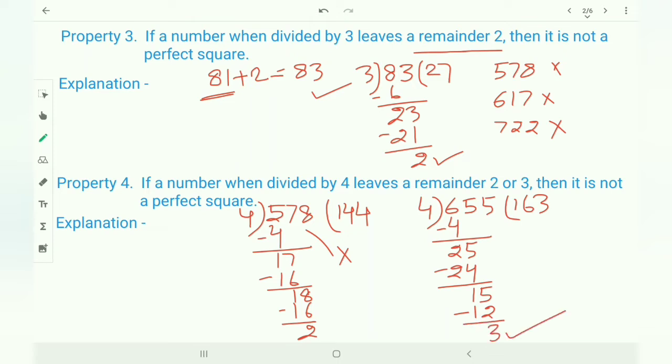Here you can see 3 is left as a remainder, means this number is also not a perfect square. By prime factorization method you can check it. These are shortcut methods to find out which number is a perfect square or which number is not a perfect square.